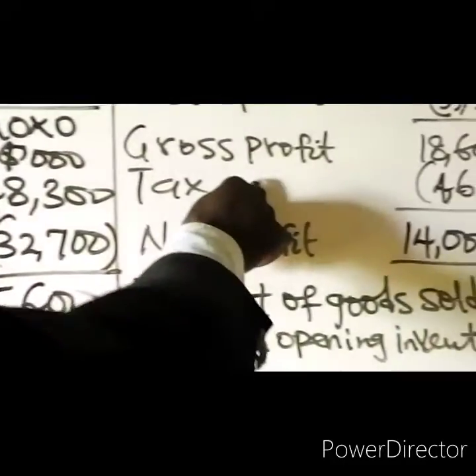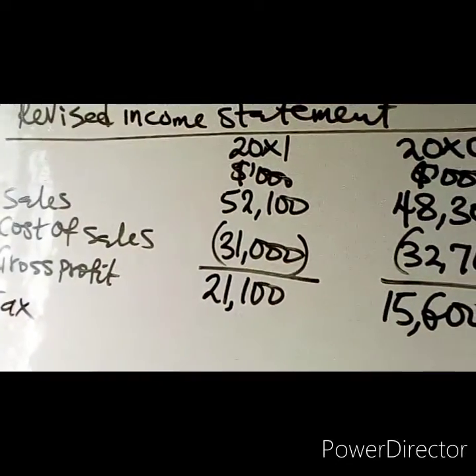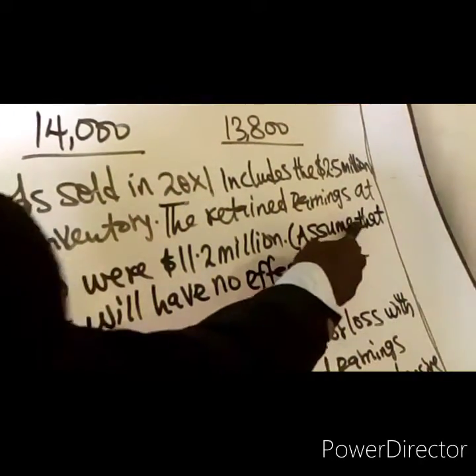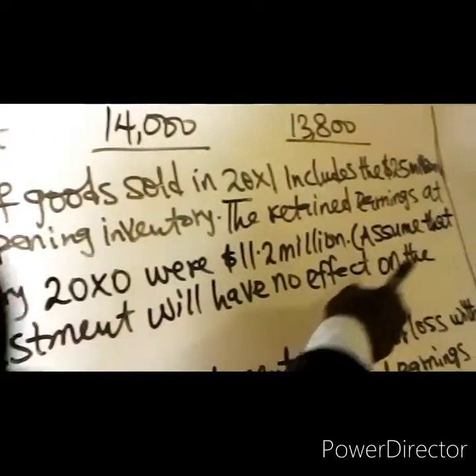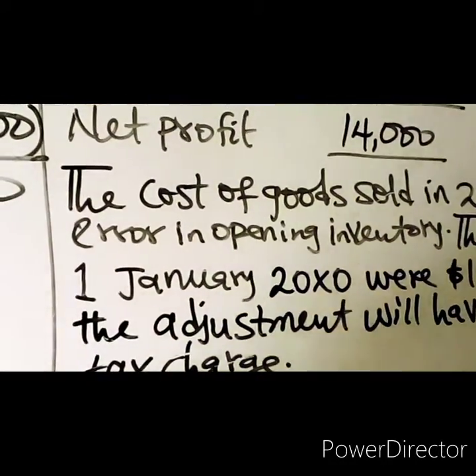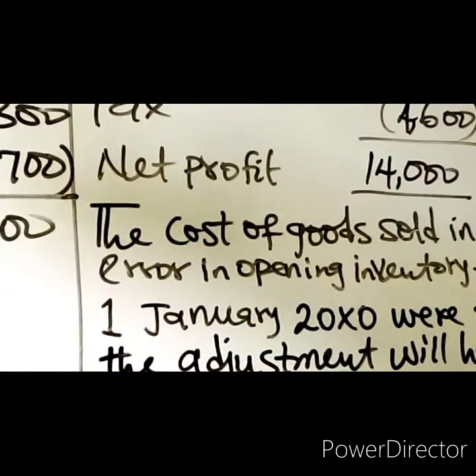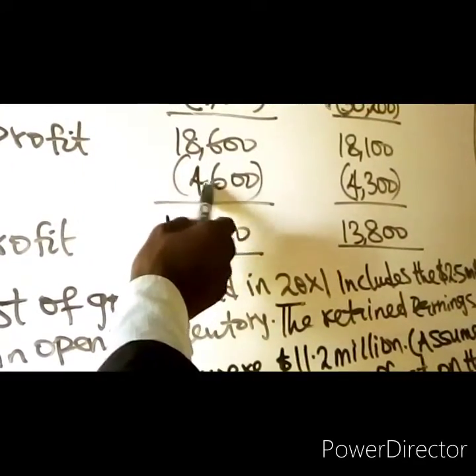Then after gross profit, you have tax. Remember, you have been told to assume that the adjustment will have no effect on the tax charge. That means you are going to eliminate the tax consequence of the error. So you don't need to consider the tax on the error. So we have 4,600 as the tax.